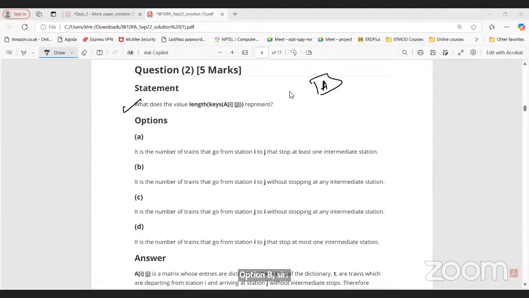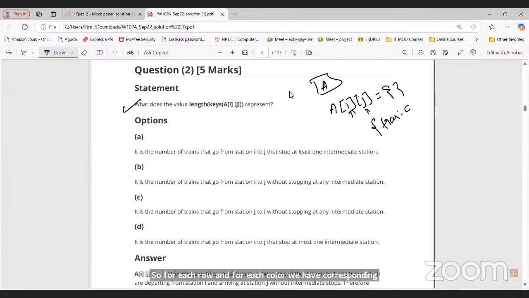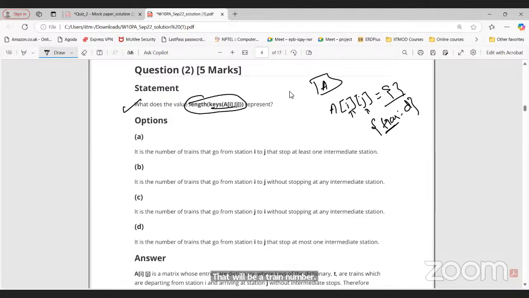So here, we know what the matrix Aij represents. For each row and each column, we have a corresponding dictionary. In that dictionary, we have the train number and the corresponding distance. This is given to us. Now when I say keys of Aij, the keys of this particular dictionary will be train numbers, right? And length is the length of the keys: how many train numbers are there for that row and column.